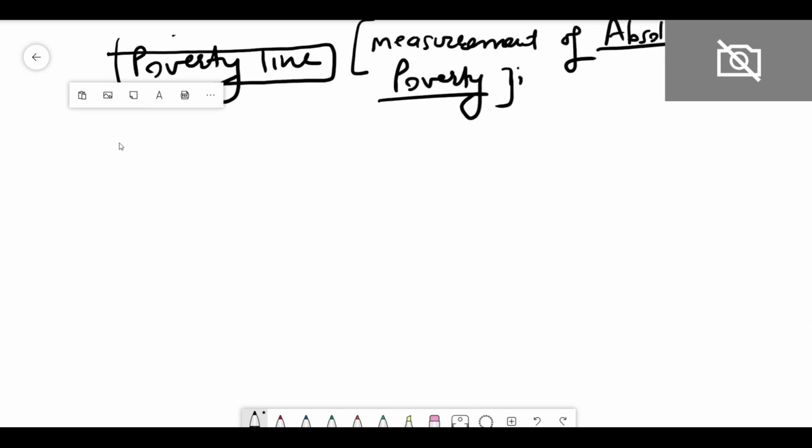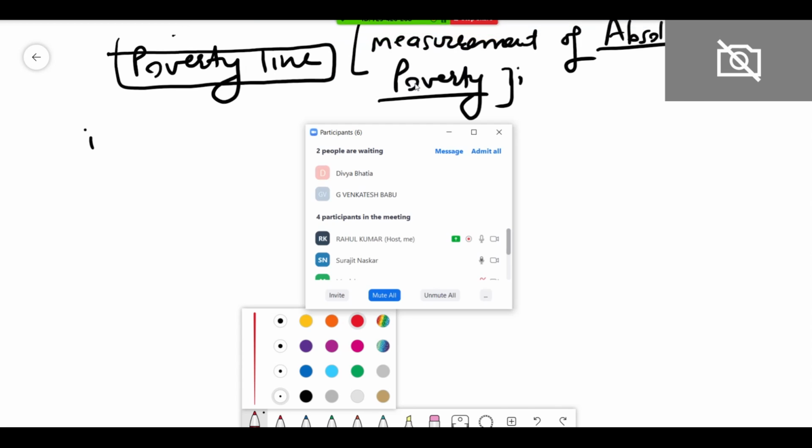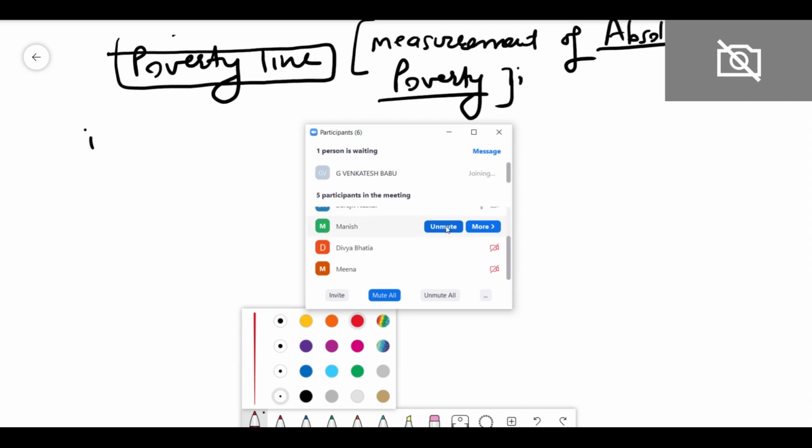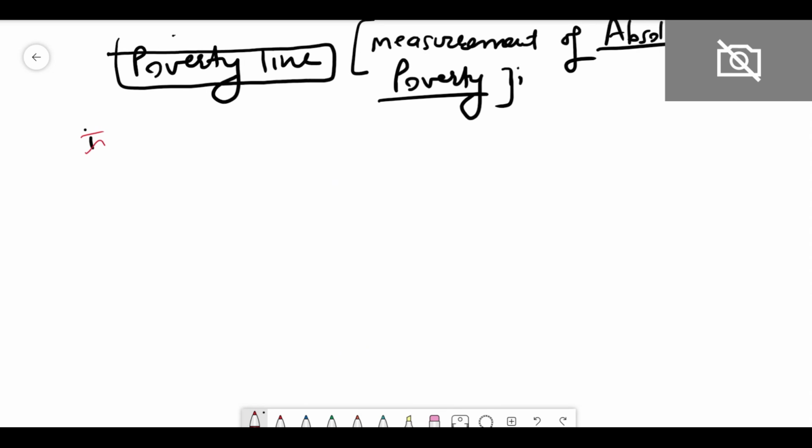This is an imaginary line. What kind of imaginary line?